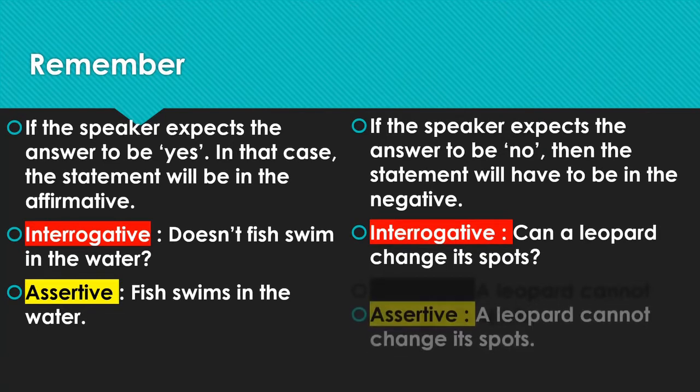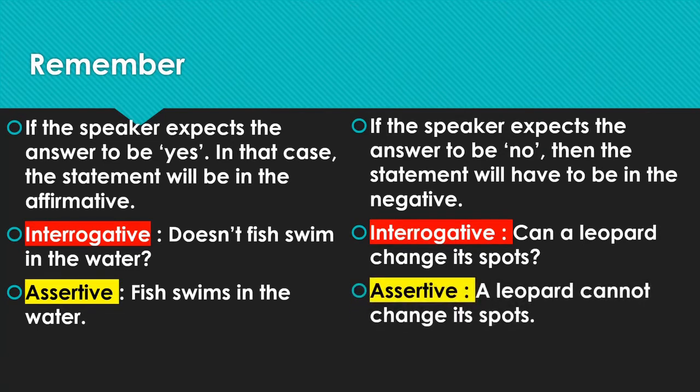So we'll say that a leopard cannot change its spots. Both sentences are called assertive, but this one is affirmative assertive as there is no use of a negative word, and this one is negative assertive because we have used the negative word.